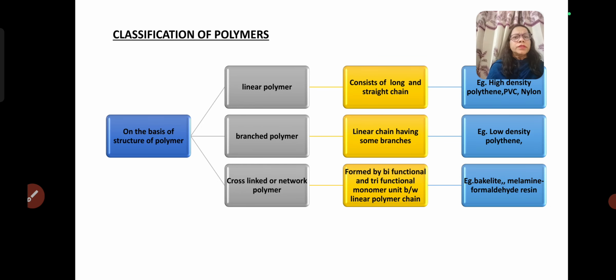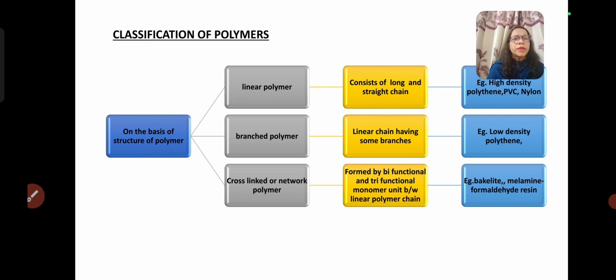Next classification is based on the structure of polymer. There are 3 types of polymers: linear polymers, branched polymers, and cross-linked polymers. In linear polymers, monomer molecules combine together and form a straight chain, and these straight chains are closely packed to each other, so they are high in density. For example, high density polythene, polyvinyl chloride, and nylon.